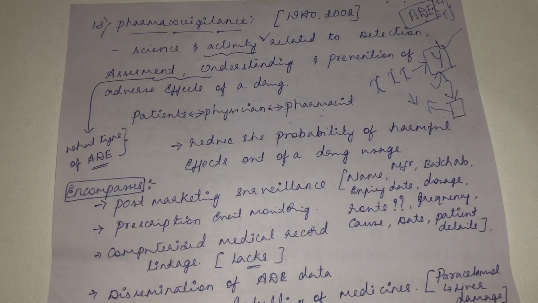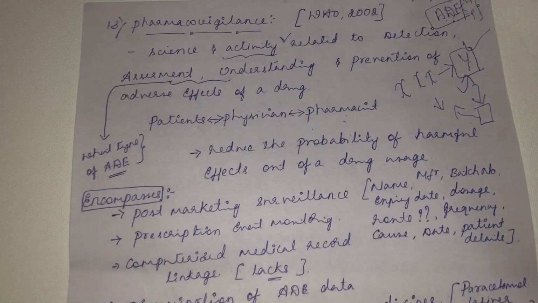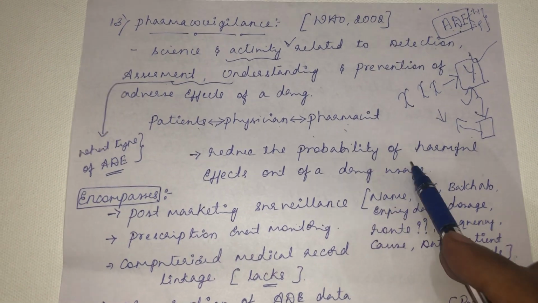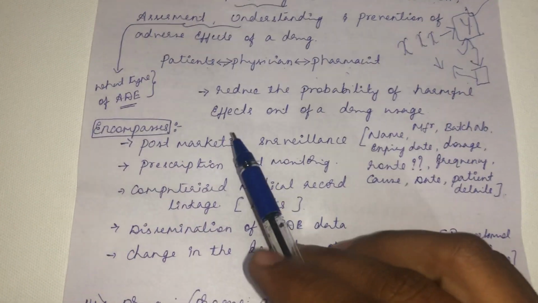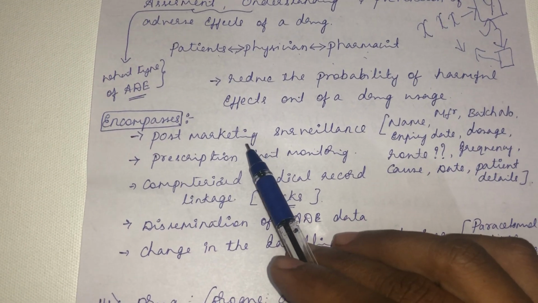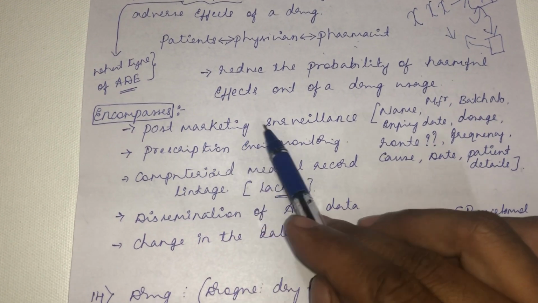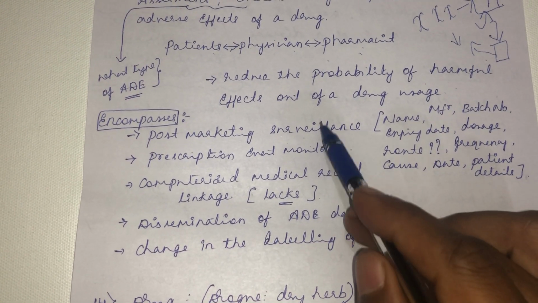So what is the scope? What is the scope of pharmacovigilance? You know, the scope of pharmacovigilance is to reduce the probability of harmful effect out of a drug usage, right? So what does it involve? Pharmacovigilance involves post-marketing surveillance. So what do you mean by post-marketing surveillance?